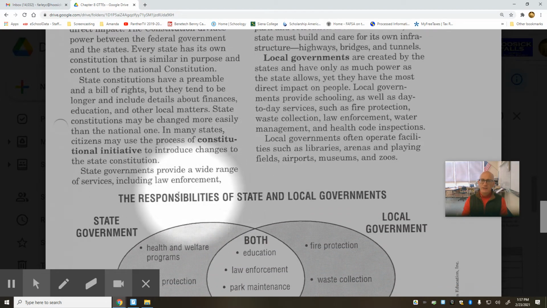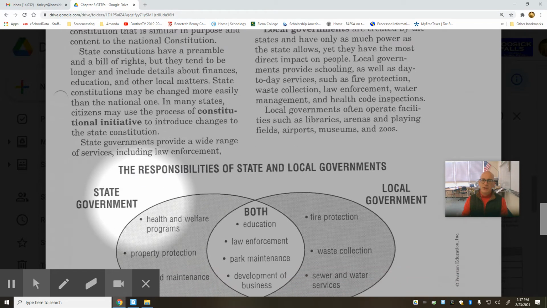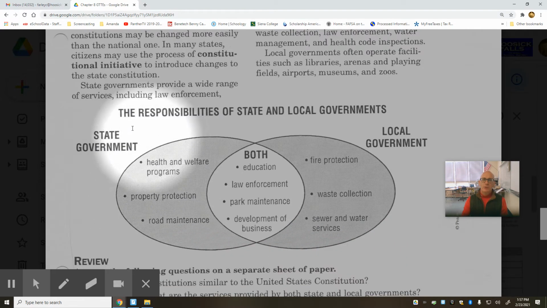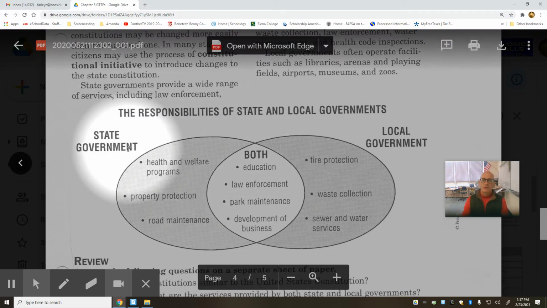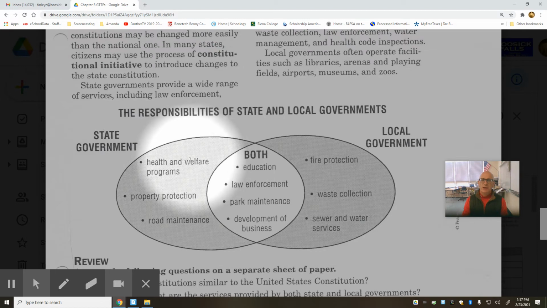Let's look at the organizer here, the Venn diagram, which shows, by the title, the responsibilities of state and local governments. On the left, the area in gray shows functions of state government.